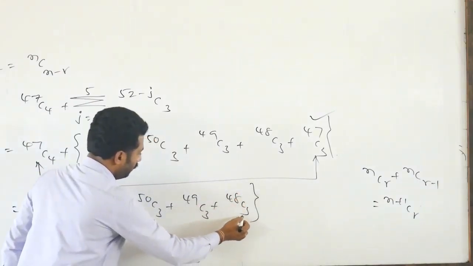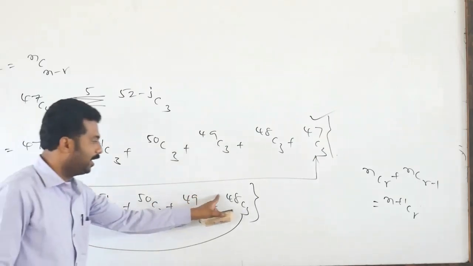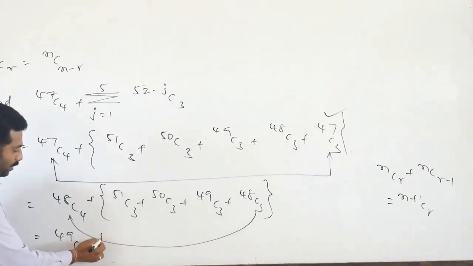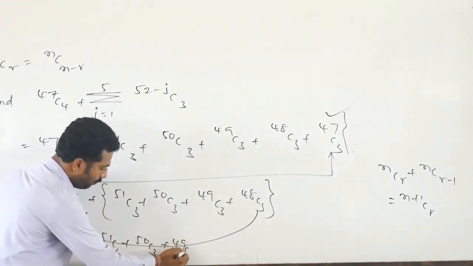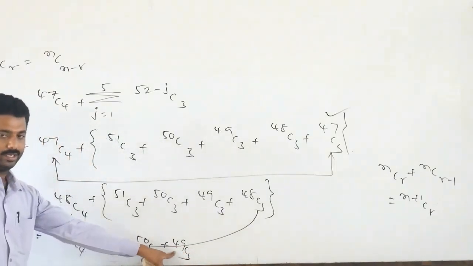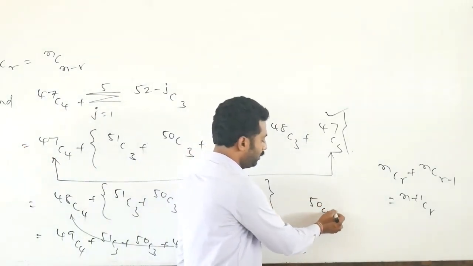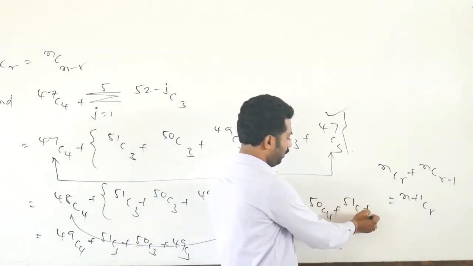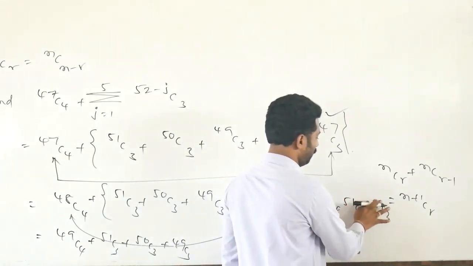Now we will take these two combinations, these two terms, again nCr plus nCr-1. What will we get? That is 49C4. Then 49C4 plus 51C3 plus 50C3 plus 49C3. Again we take these two, 49C4 plus 49C3, and we get 50C4. Then what is left here? 51C3, 50C3, sorry, 49C3.